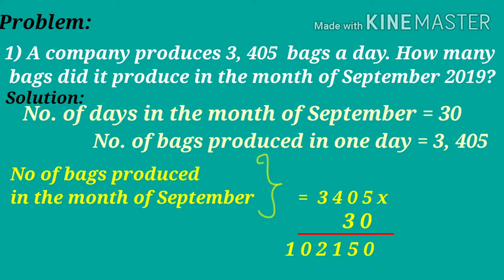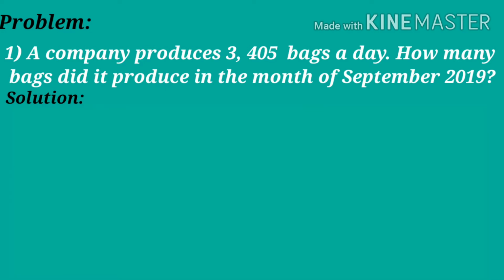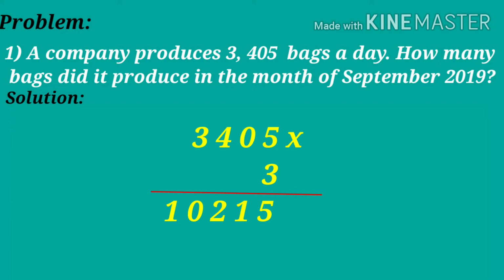Here you see the step of multiplication. Here we multiplied 3,405 by 30. We have learnt easy multiplication by tens, hundreds, thousands, etc. So, to multiply 3,405 by 30, first we multiply 3,405 by 3.